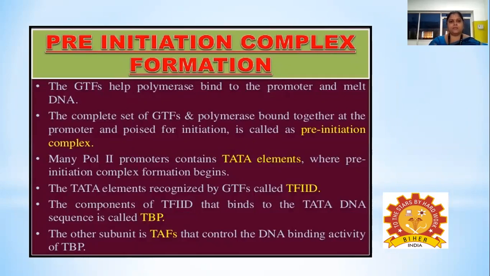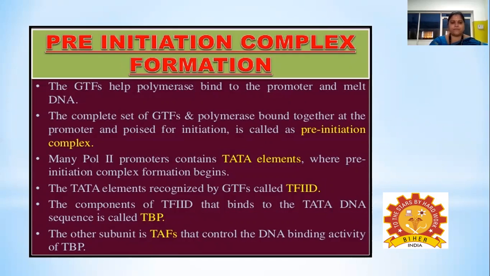Coming to the pre-initiation complex formation for the synthesis of RNA, especially for transcription, the GTFs help polymerase to bind to the promoter and melt DNA. GTFs stands for general transcription factors, and they help the RNA polymerase to bind to the exact region called the promoter, and to melt the double-stranded DNA into single-stranded form.